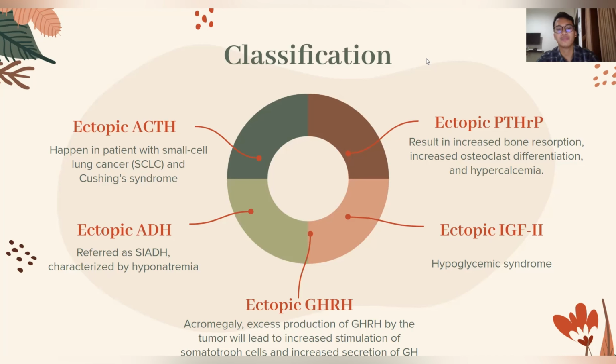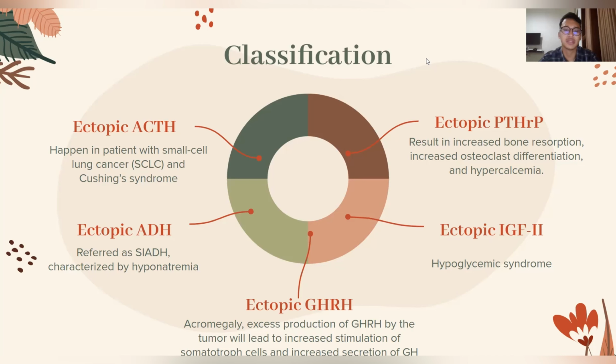The fourth one is ectopic IGF-2. An increase in IGF-2 is often associated with the occurrence of hypoglycemic syndrome. Increased circulating IGF-2 activates the insulin receptor and will cause hypoglycemia.